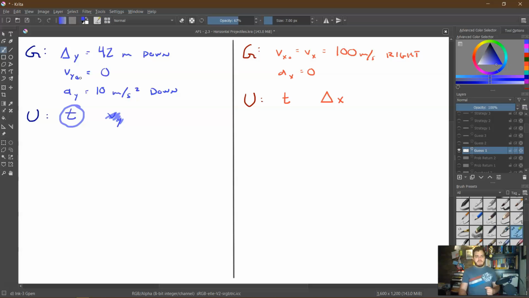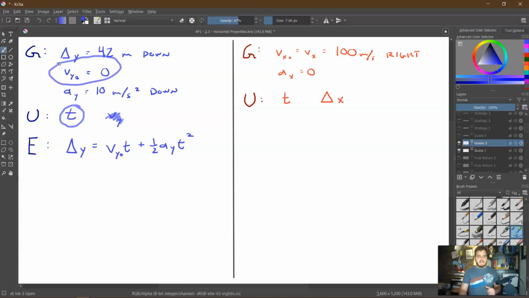So I have delta y, vy naught, ay, and t. And to solve for time, I'm actually going to want this equation. Notice I put in a y and a y. We need to do that to make sure we're safe. Okay, so luckily for us, we are looking for what? The time. Because vy naught is 0, I'm going to go ahead and say that this whole first part becomes 0. And therefore bring my equation down a little bit.